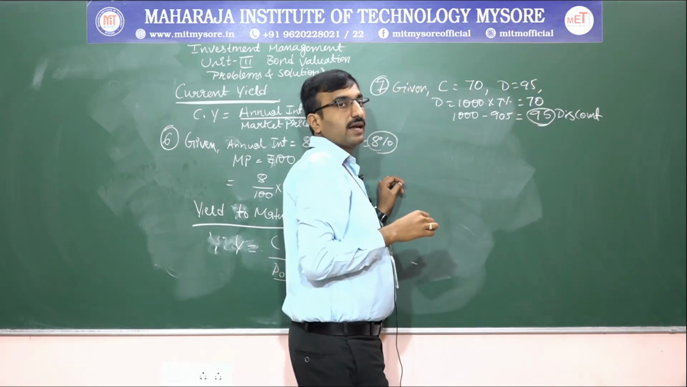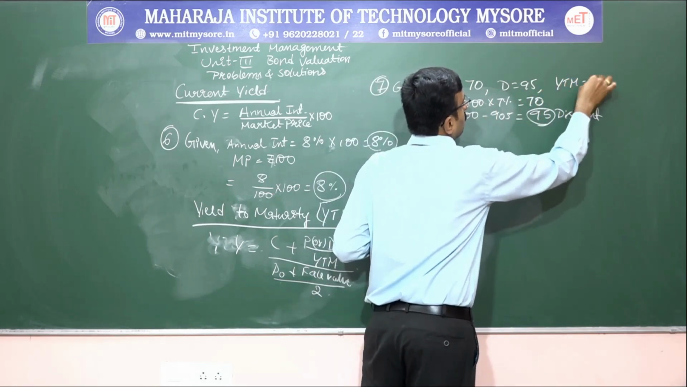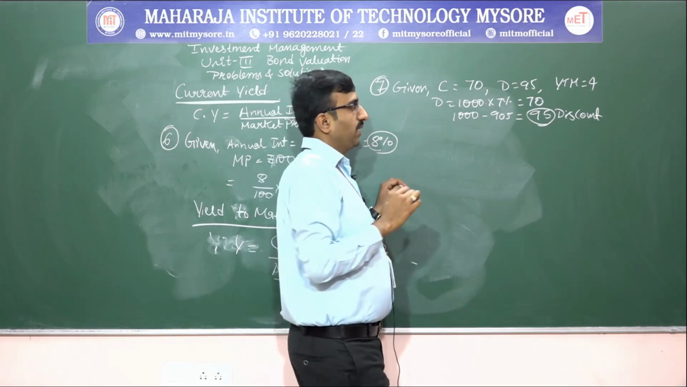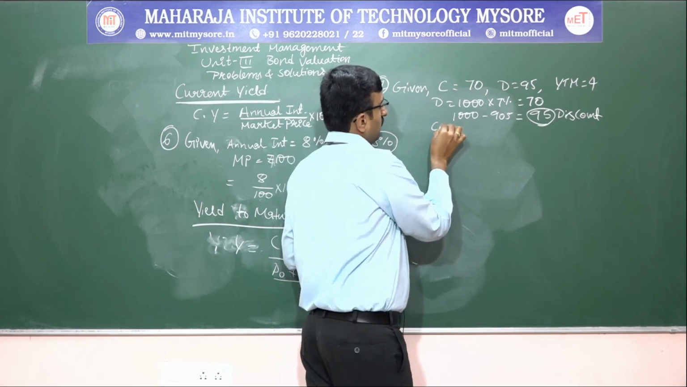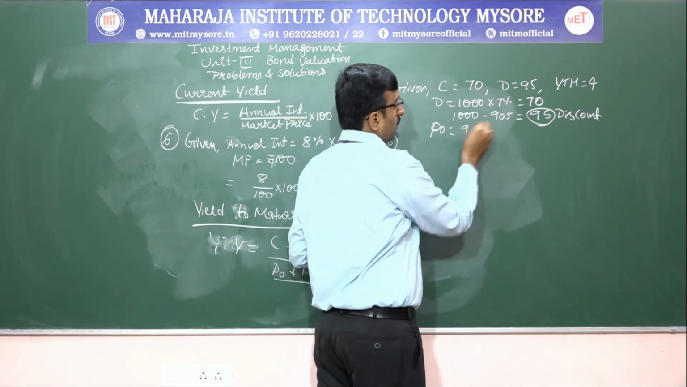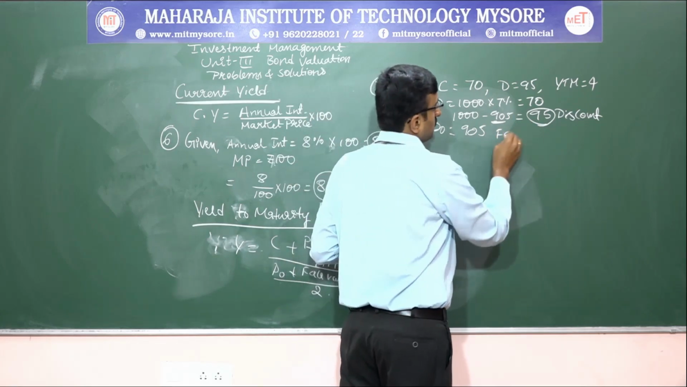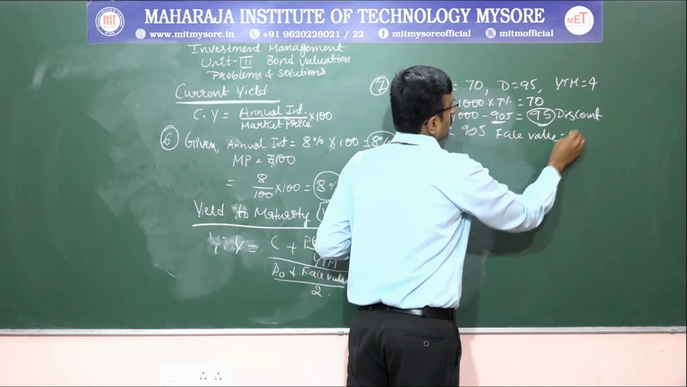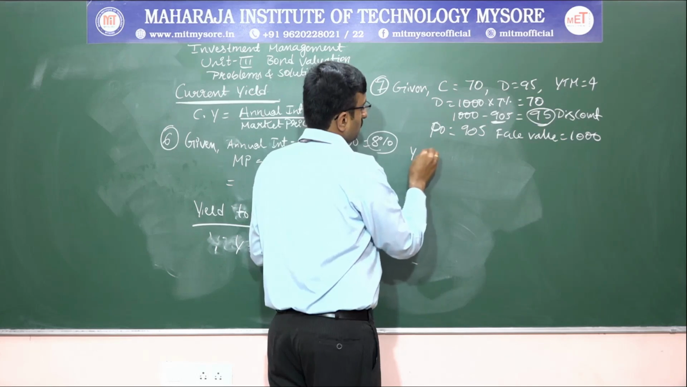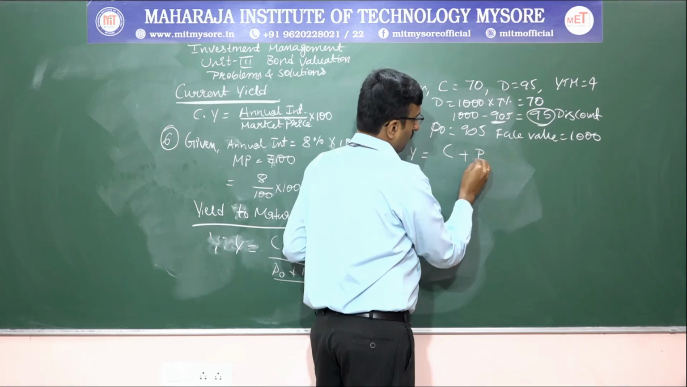Then D is 95. Then YTM is the maturity period, 4 years. When it will mature, that is 4 years, so YTM is 4. Then they have given the current price, P naught. P naught is equal to how much they have given? 905. This is the P naught. Then face value is 1000.